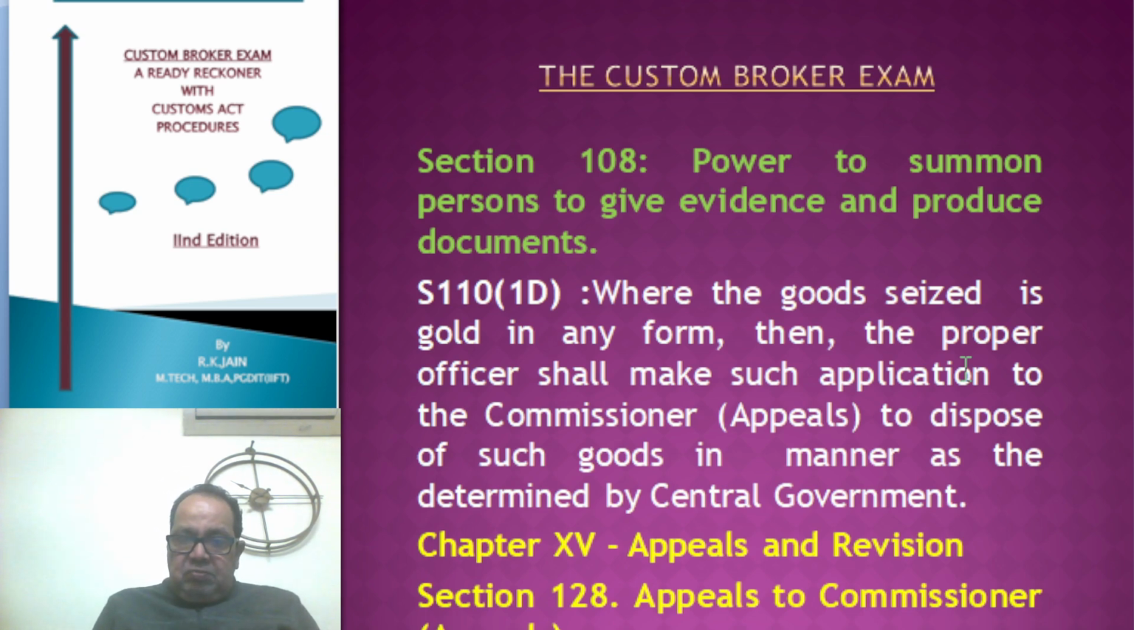Now the third power concerning the Commissioner (Appeals) is under Chapter 15. Chapter 15 is related to appeals and revisions. Under this, two sections are relevant. Section 128, appeals to Commissioner (Appeals), and what is the procedure when you are appealing to the Commissioner (Appeals). So these were the powers concerning the Commissioner (Appeals).